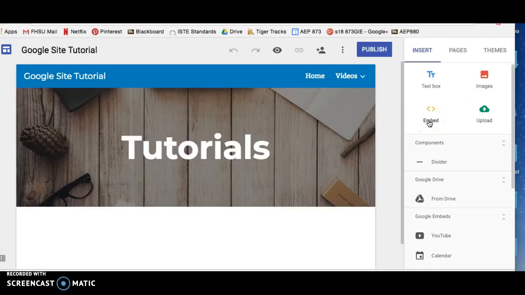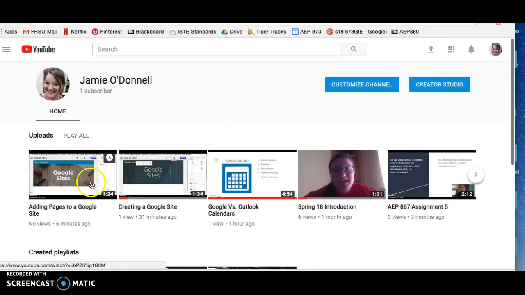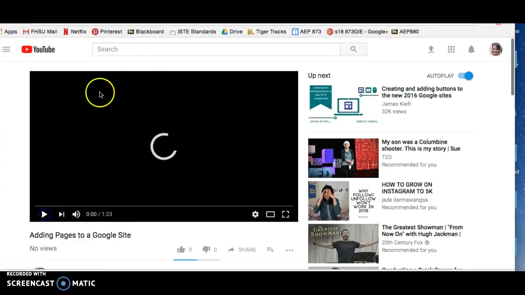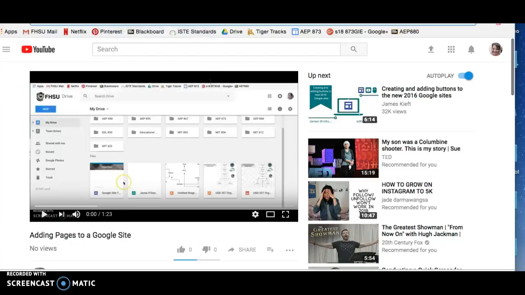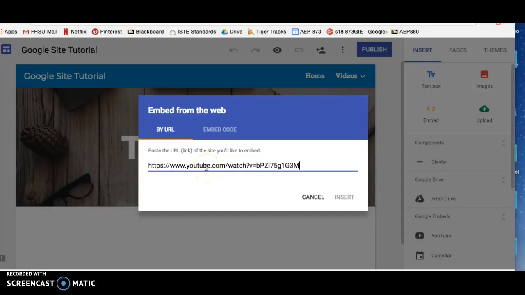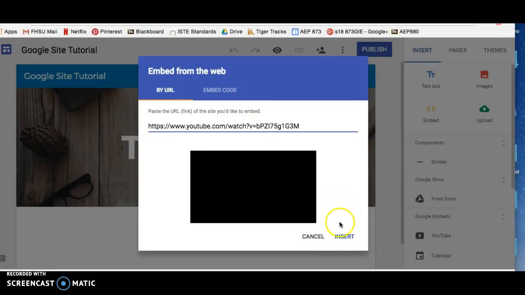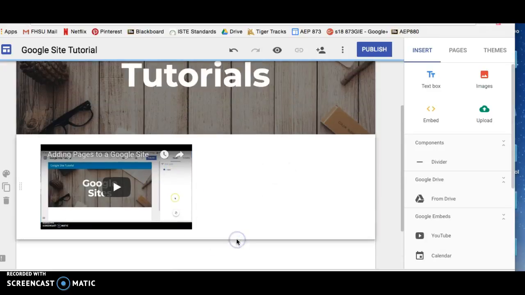If I want to embed a video, all you need to do is go to a YouTube video. You're going to copy your URL, paste it into the embed link, click insert, and it will show up right here.